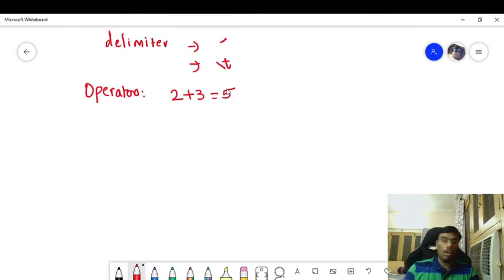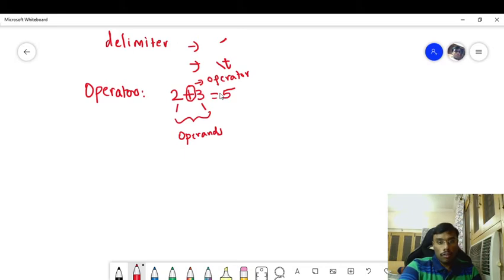So what exactly are operands? Here 2 and 3 are operands, and the plus sign between these two is an operator. By using this expression, we are getting a result of 5. In other words, we are manipulating the values of operands.